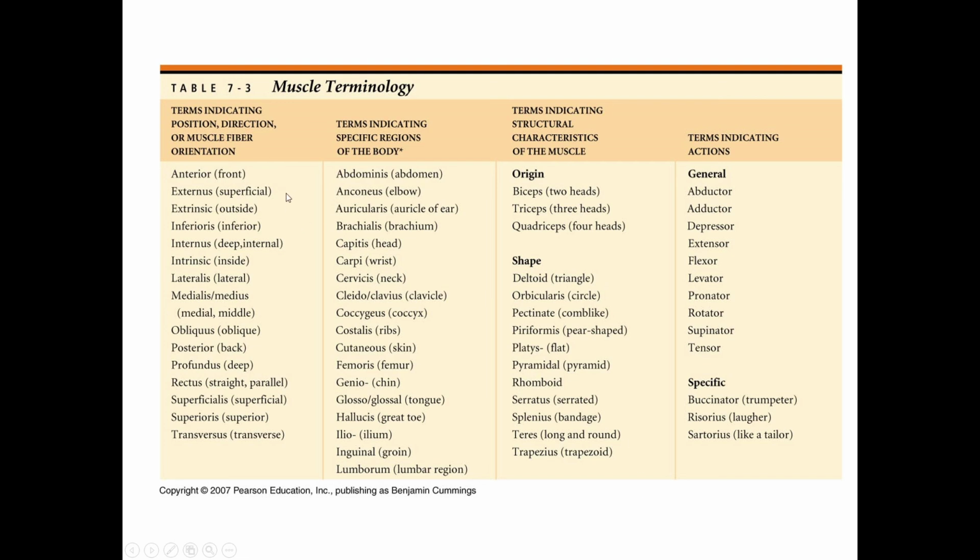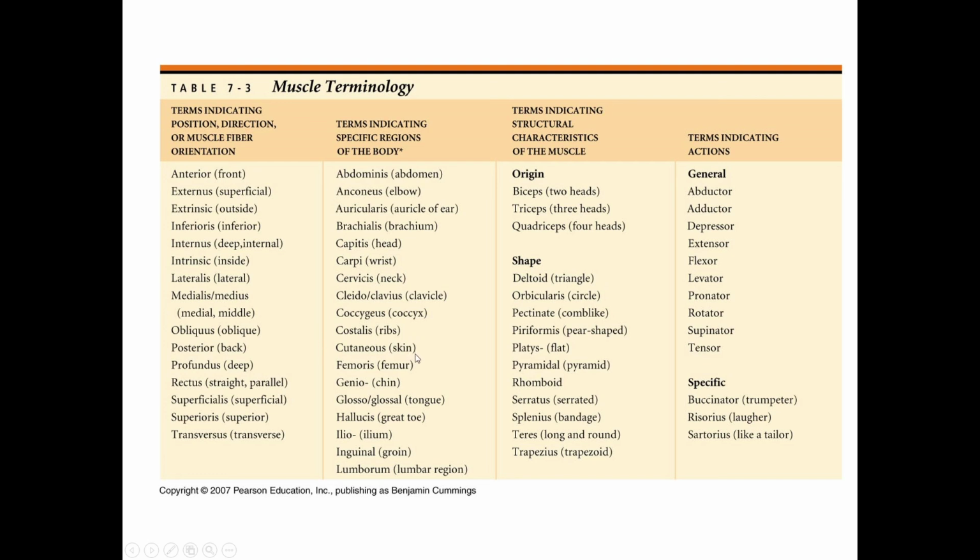Anterior, front; externus, superficial; extrinsic, outside; inferior is inferior; internus, deep or internal; intrinsic, inside; lateralis, lateral; medialis or medius, medial; obliquus, oblique; posterior, back; profundus, deep; rectus, straight or parallel; superficialis, superficial; superioris, superior; transversus, transverse; abdominis, abdomen; anconeus, elbow; auricularis, auricle or ear; brachialis, brachium or arm; capitis, head; carpi, wrist; cervicis, neck; cleido or clavius, clavicle; coccygeus, coccyx; costalis, rib;